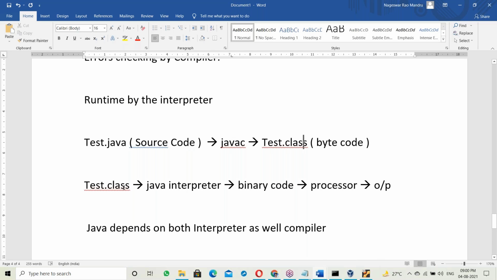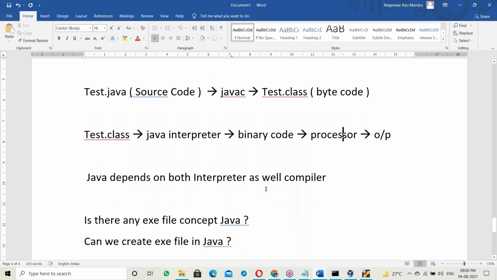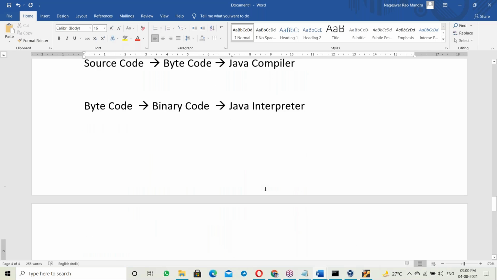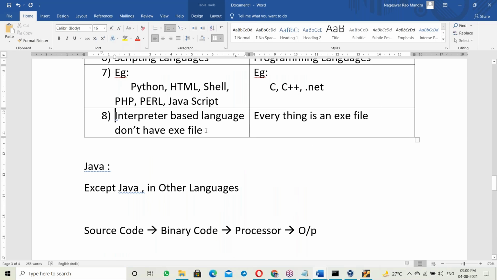Test.java gets a dot class file. The dot class file is converted to binary code and immediately executed. It means no exe is generated. No test.exe file, no exe file is generated. Okay. Next, one more thing here. As per this last point,